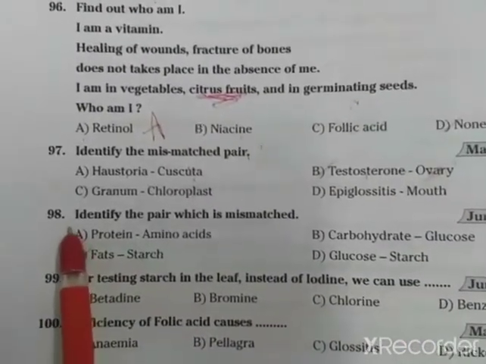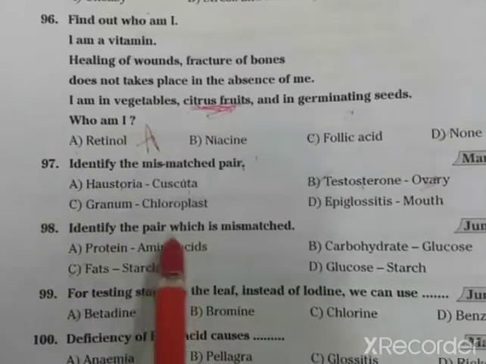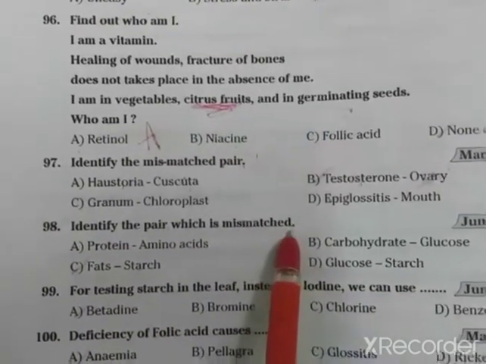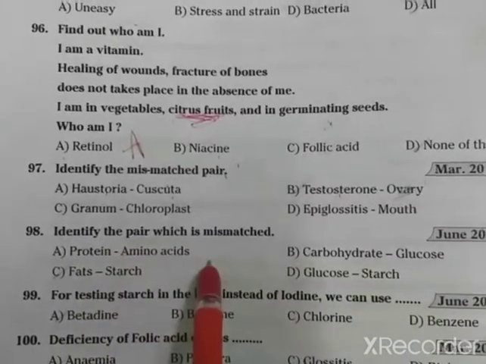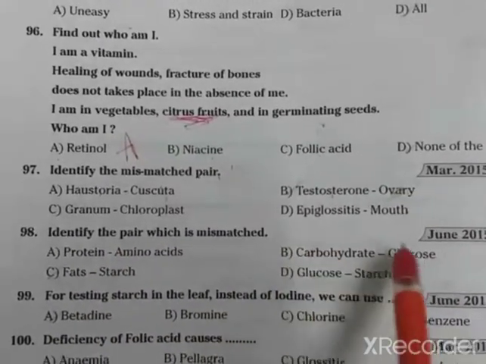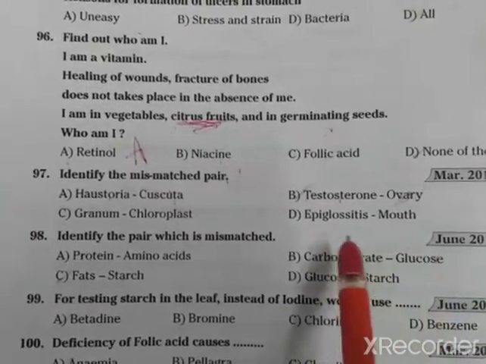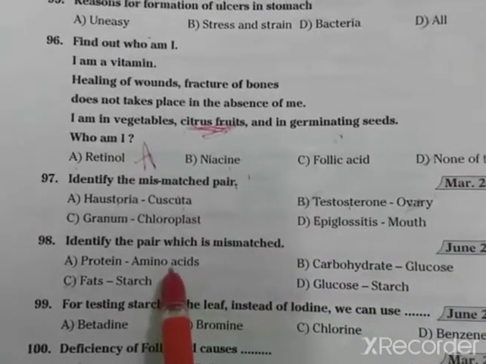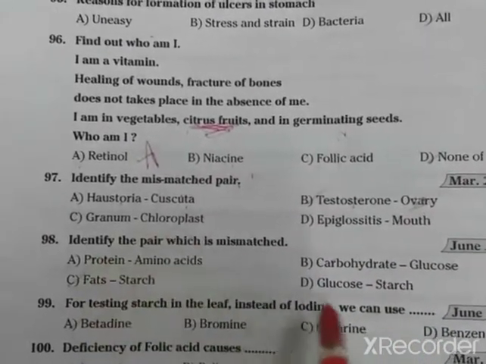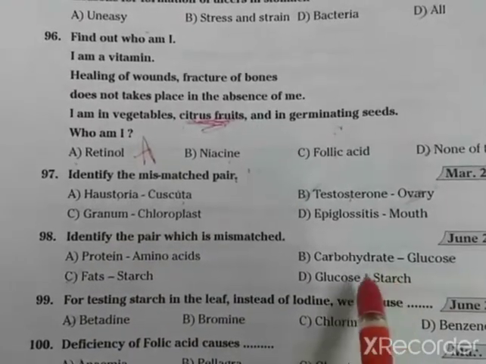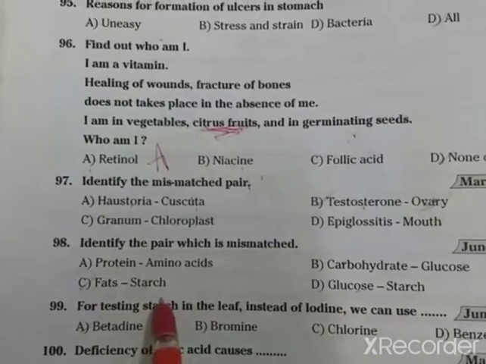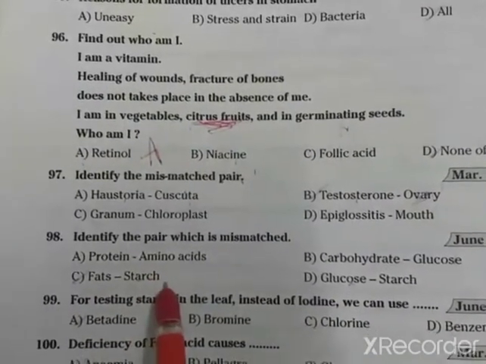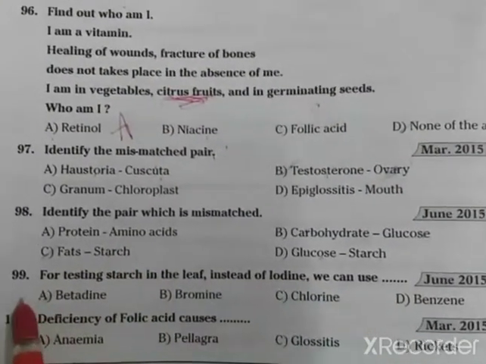98. Identify the pair which is mismatched. Proteins, amino acids: correct. Carbohydrates, glucose: glucose is one of the carbohydrates. Amino acids can be seen in proteins. Glucose can be seen in glucose-containing starch. Fats, starch: it is a mismatched pair. Fats don't contain starch.